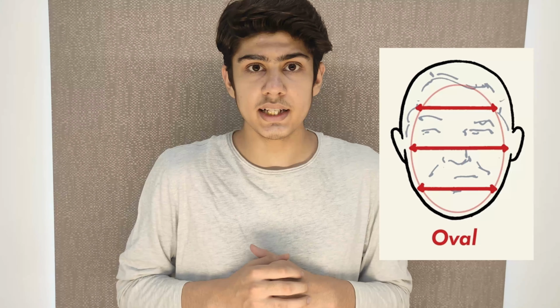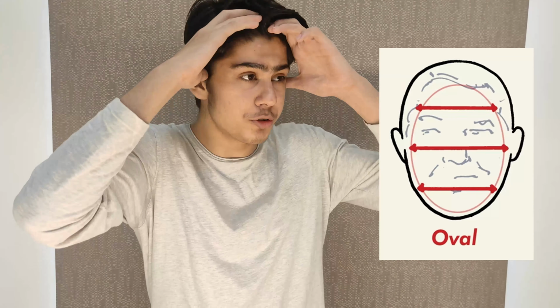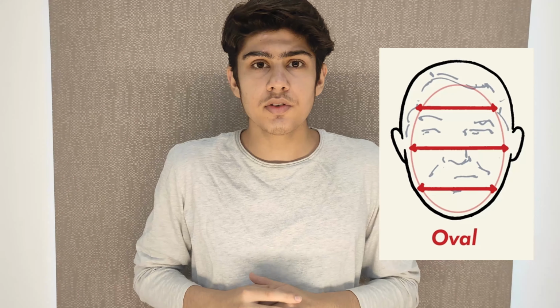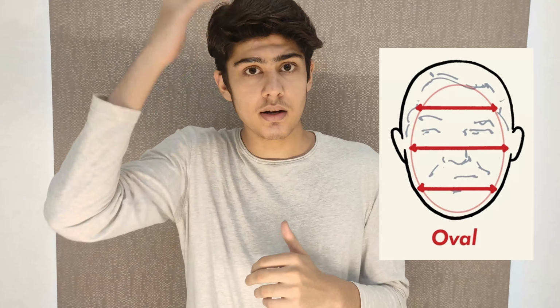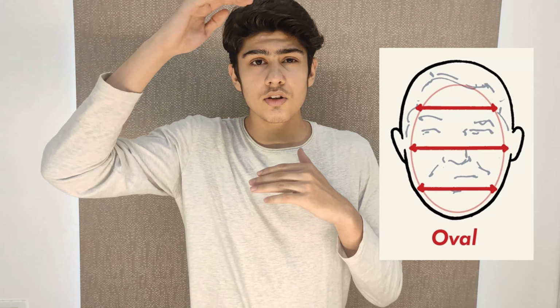Talking about the hairstyles, you can go for something like a pushed back look or something which is a bit shorter on the side and a bit longer on the top, which will enhance your already good face shape. Do not go for a fringe or any hair falling on your forehead. It will make the length of the face shorter and will give you a more rounder effect.